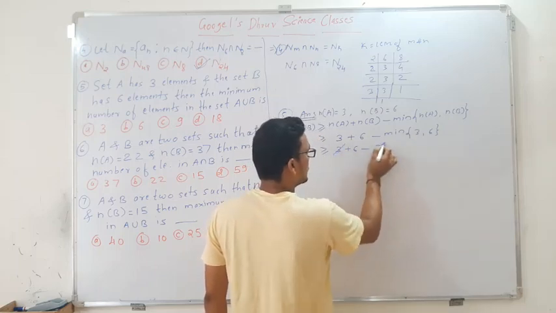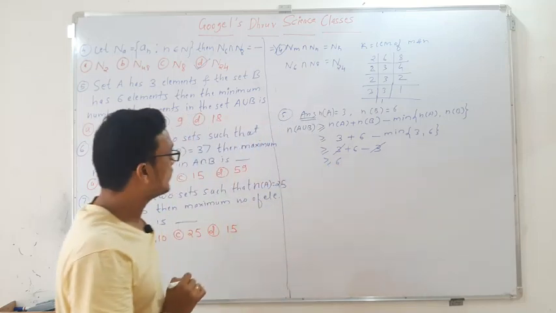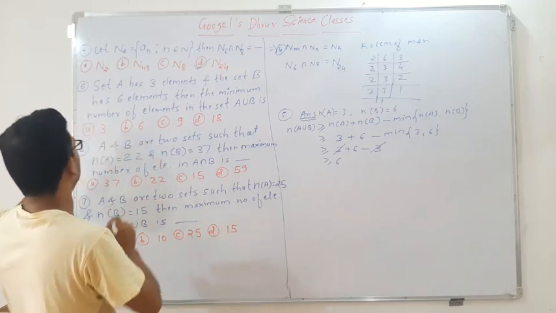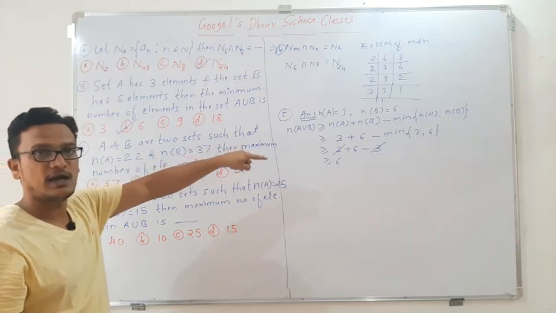So the 3 minus 3 get cancelled, and the answer is 6. Let me check whether we have that option. Yes, that is option B. 6 will be the answer.